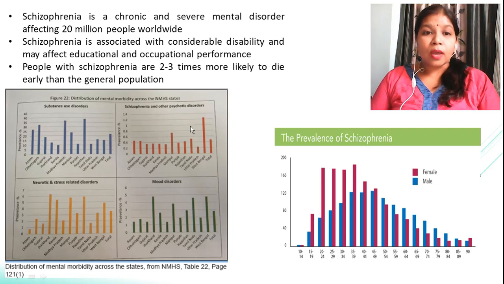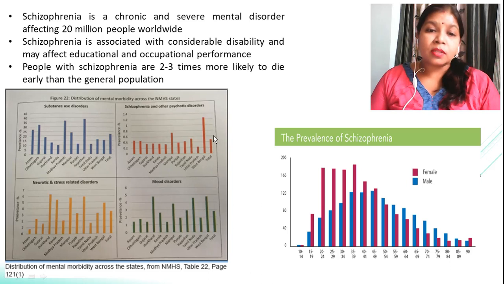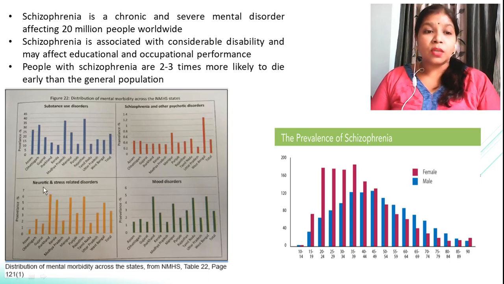Now, if you talk about the schizophrenia which is associated with other psychotic disorders, you can see here the highest rate of patients are in West Bengal, followed by Manipur, and for these two states only. Now, if we talk about the neurotic and stress related schizophrenia, you can see that many states have the same thing, let it be Jharkhand or Kerala or Manipur or Rajasthan or Punjab, West Bengal, etc.